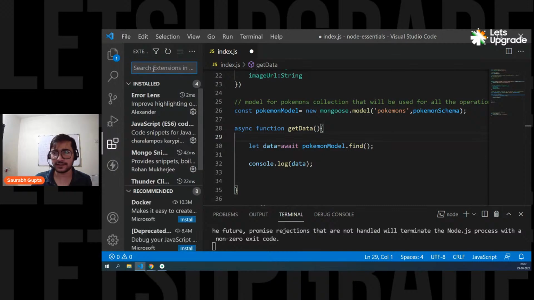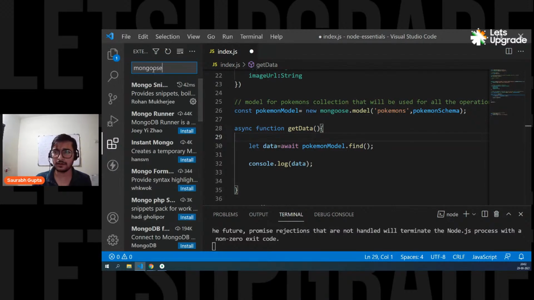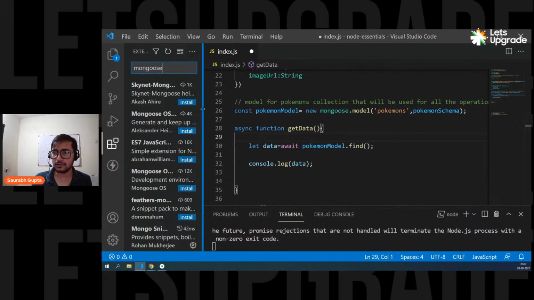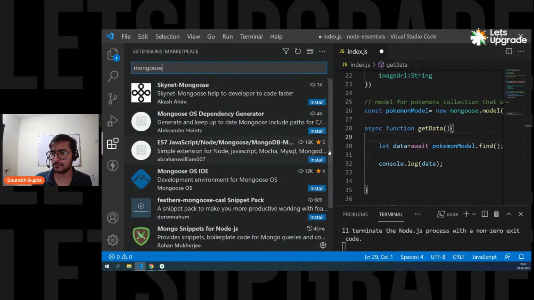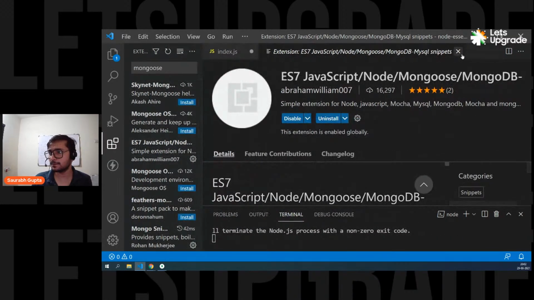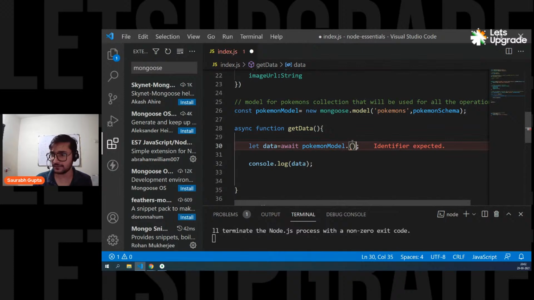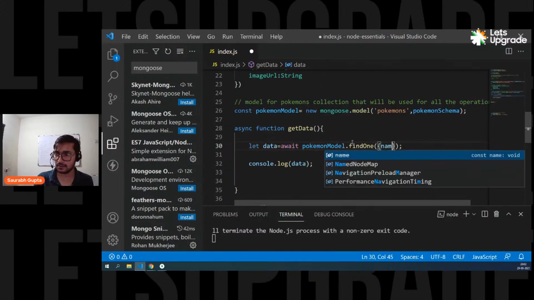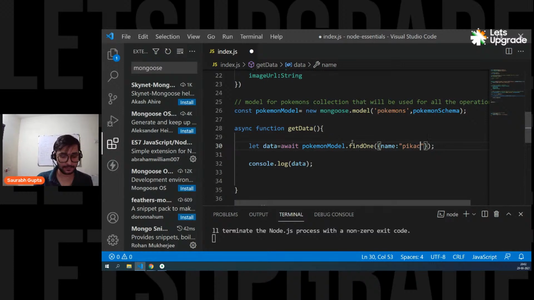Let's see, do we have any Mongoose extensions that we can install that will give us hints? Let's see. Okay, let's install this. Let's see if this extension helps us in creating the Mongo objects and everything. No, we still don't get anything. Am I making any mistake? Try using find one. Yeah, we can try find one at least. But in find one, we have to mention something that we want to find. So we can pass name Pikachu.